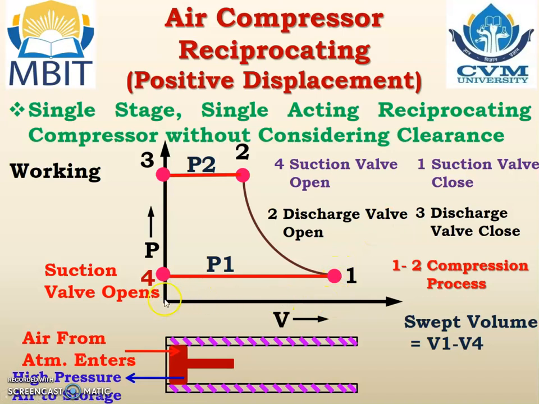But we know that V4 is 0, so swept volume is V1, because there is no gap between the piston and cylinder when the piston is exactly at the left hand side. So V4 is 0.